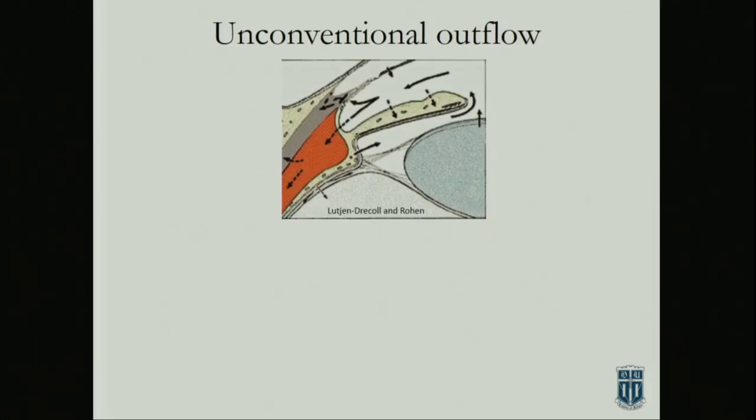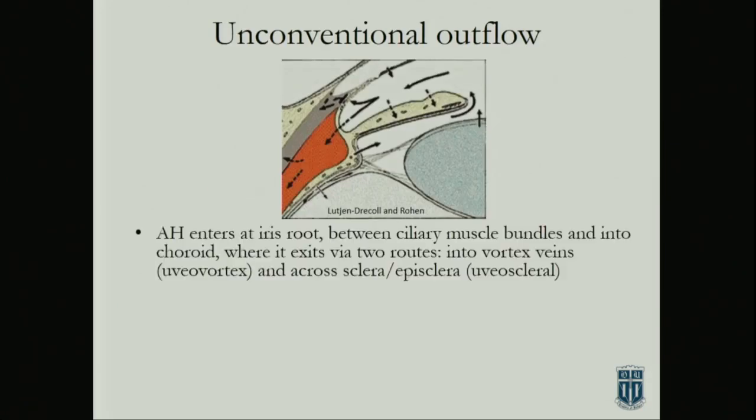So, unconventional outflow. Ernst mentioned it briefly. Aqueous humor enters at the iris root between the ciliary muscle bundles. Then it goes into the choroid, where it exits via two pathways: the vortex veins, which is often called the uveo-vortex pathway, or across the sclera and the episclera, which is called the uveoscleral.